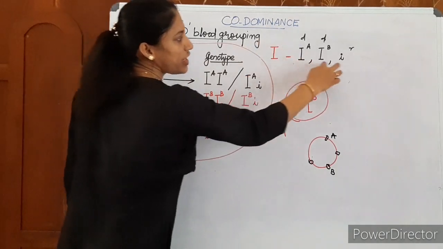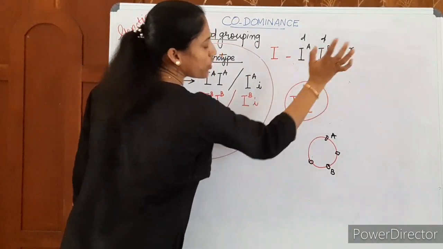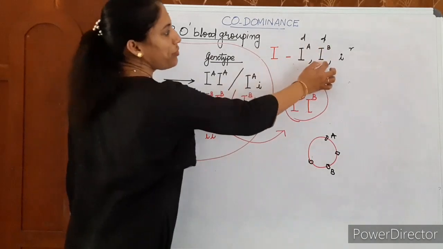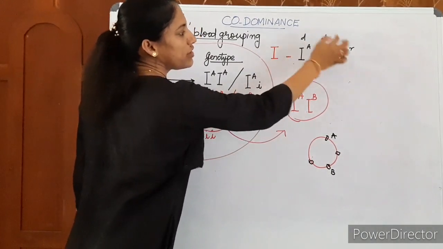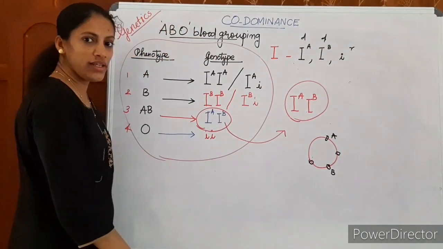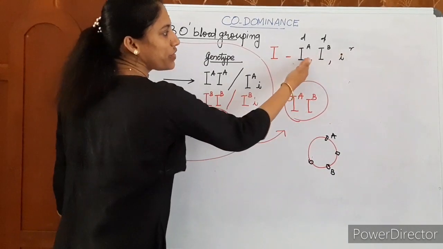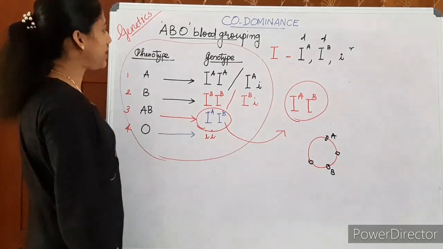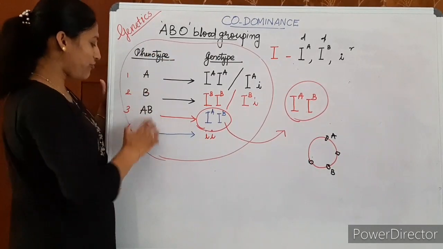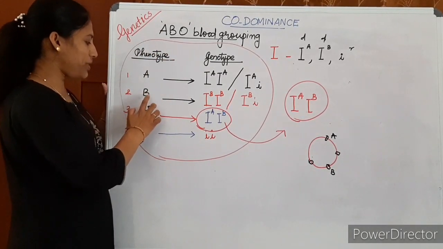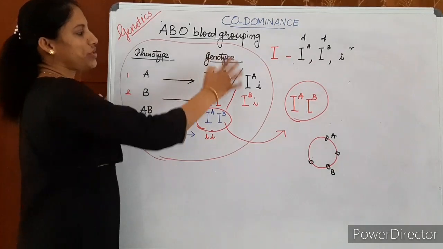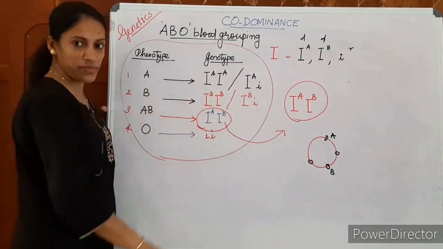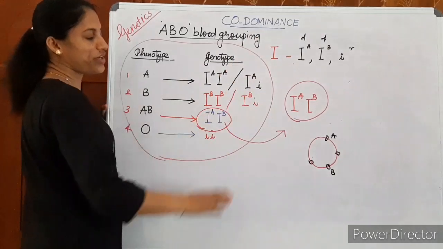The gene has 3 alleles, IA, IB and small i. IA and IB are dominant alleles, whereas small i is a recessive allele. That means when it comes along with IA or IB, it has no expression. That's a recessive allele. The total phenotypes are 4: A group, B group, AB group and O group. The genotypes possible are 6 types, based on the different alleles.